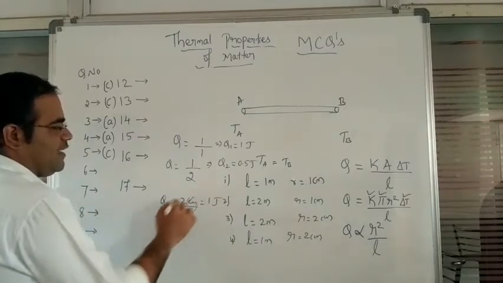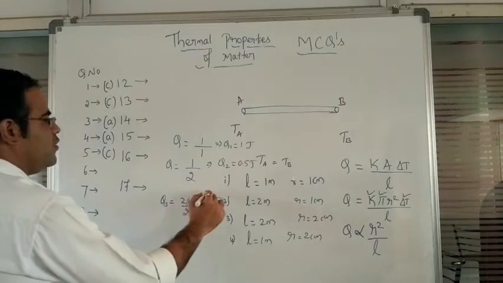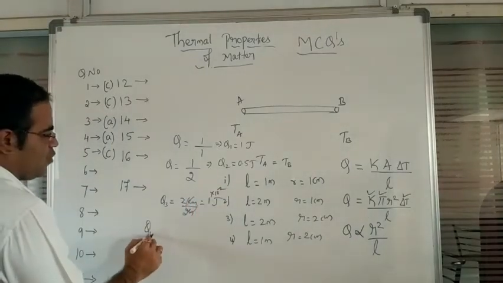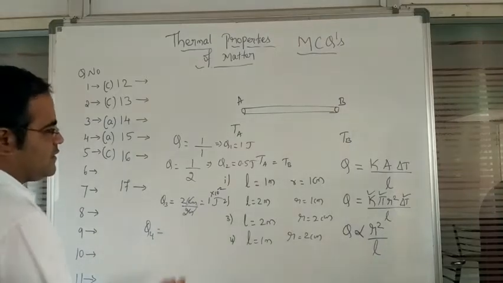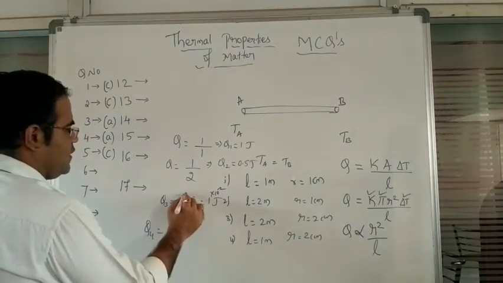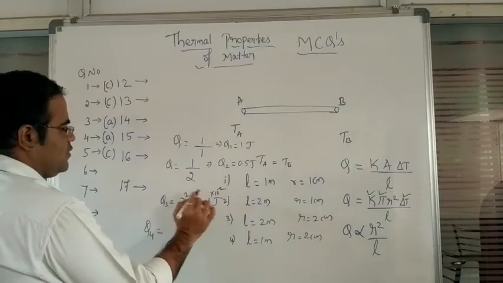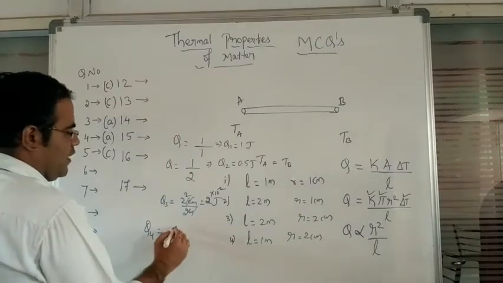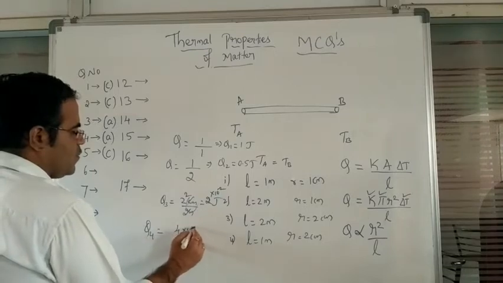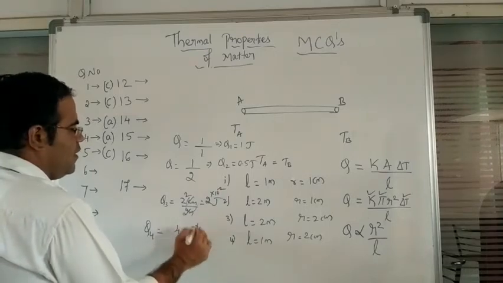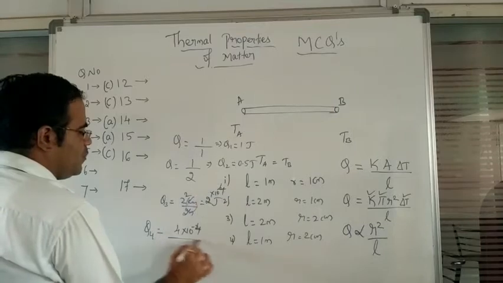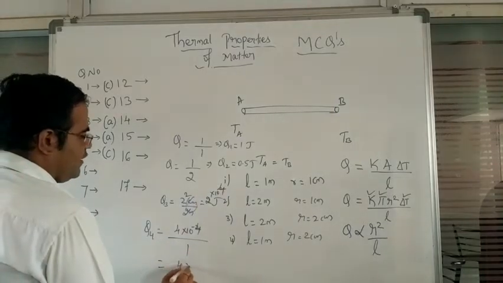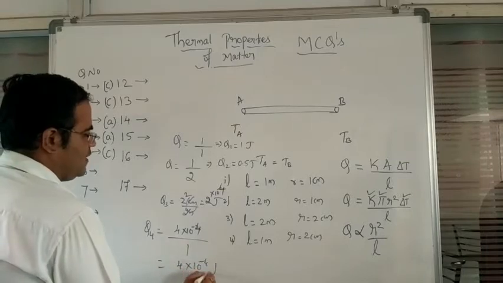The unit is entirely different, so we can write 1 into 10 to the power of minus 2. Now if we calculate the fourth one here, radius 2 centimeter, so we square it: 4 centimeter square, which is 4 into 10 to the power of minus 4, divided by 1. So we can write 4 into 10 to the power of minus 4 joules.